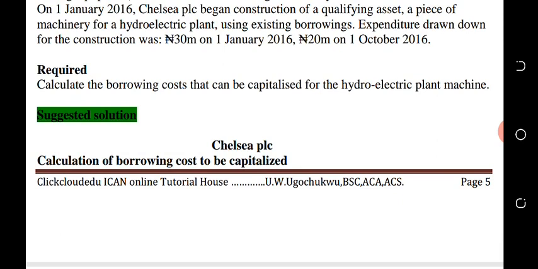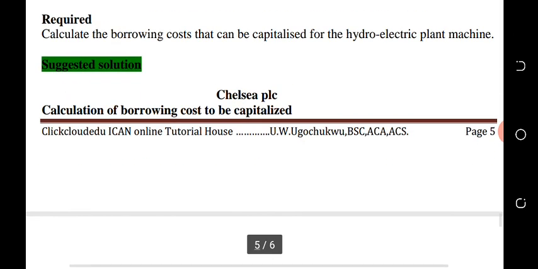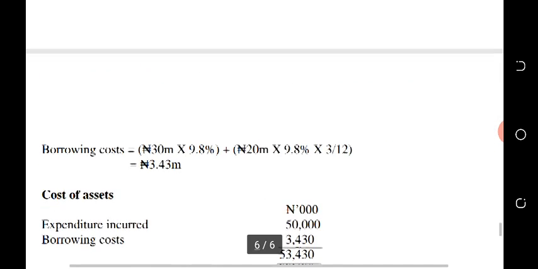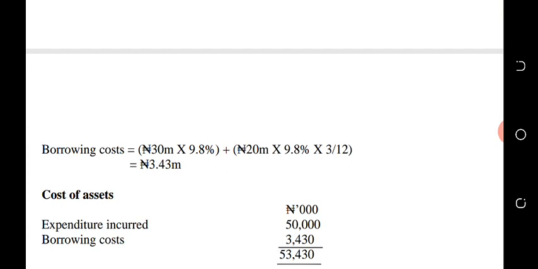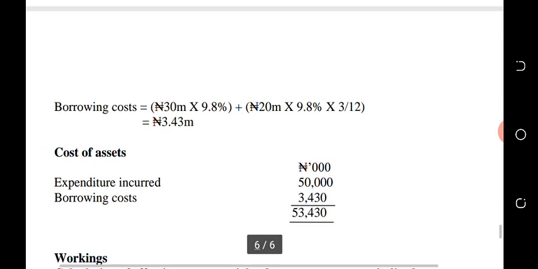We capitalize this for just 3 months because it was incurred in October, not January. If it's January, it will be the full annual effective rate. But because it's during the year, in October, from October to December is 3 months. That's why it is 20 million times 9.8% times 3 over 12. So the total borrowing cost will be